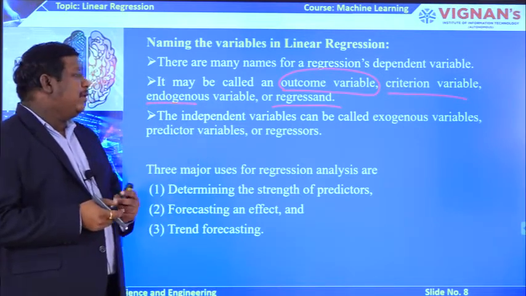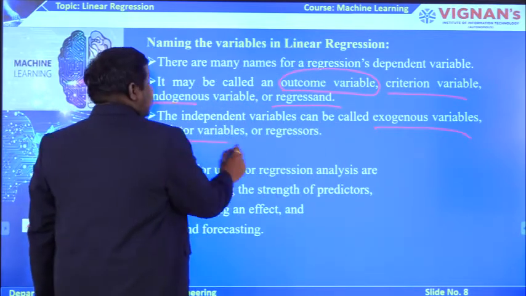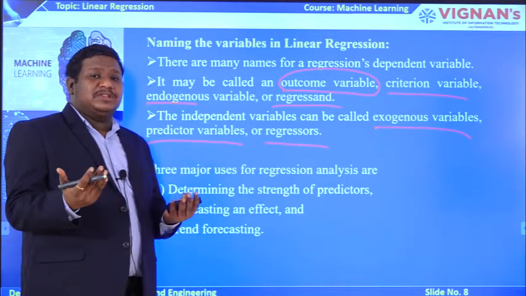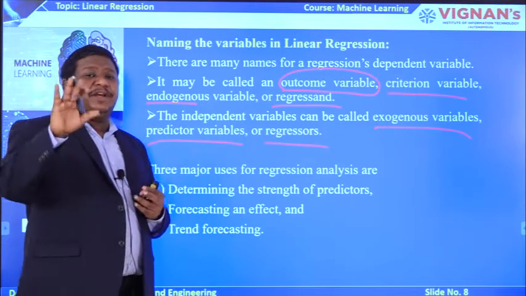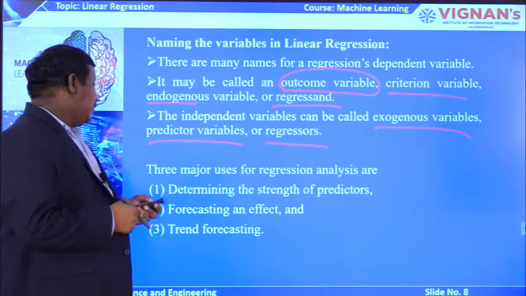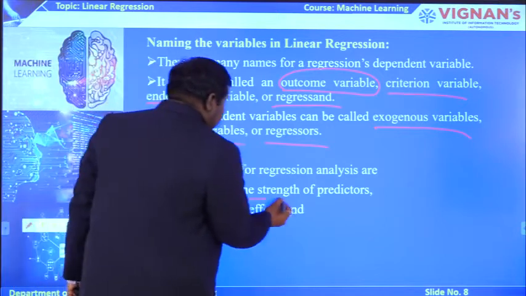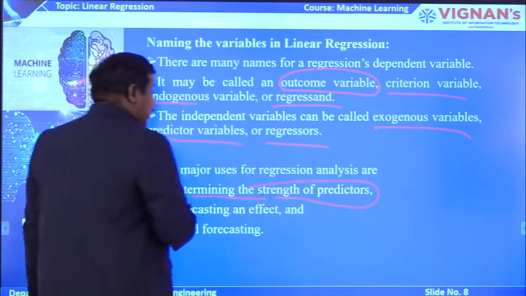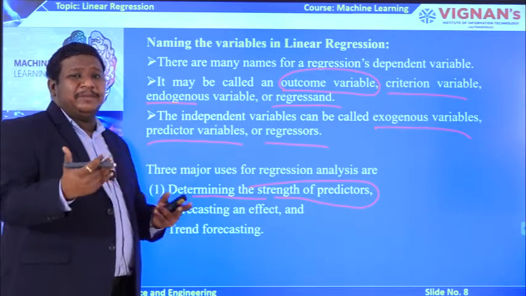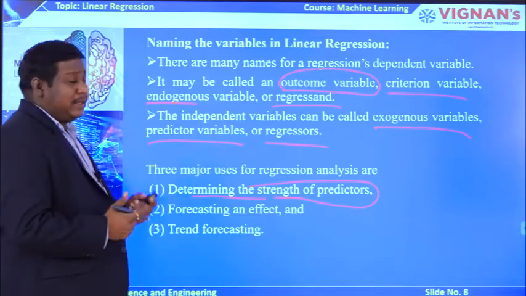Similarly, to represent an independent variable, we can call it exogenous variables, predictor variables, or regressors. So these are the different names in different models. You can use these different names for a dependent variable and independent variable based on our problem types. Some of the uses of regression analysis: it will give you the determining of the strength of the predictors, so to what level the prediction is going to be done, whether it is 90%, 95% or 85%, can be understood by the use of this regression model.